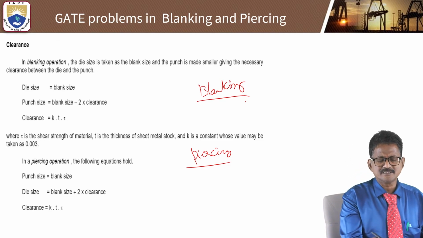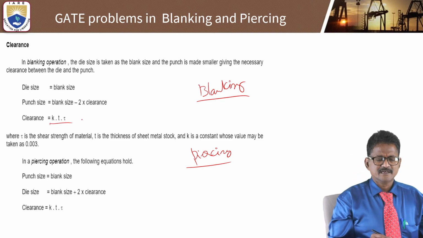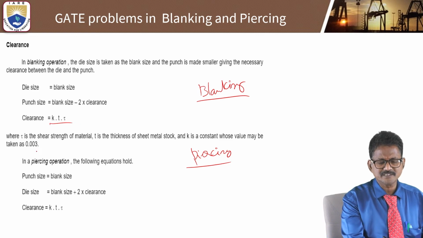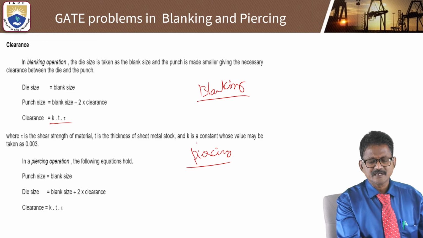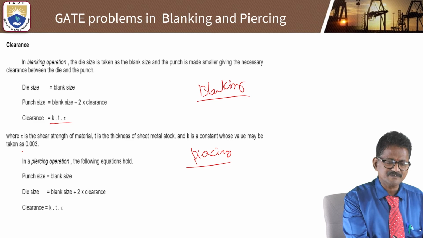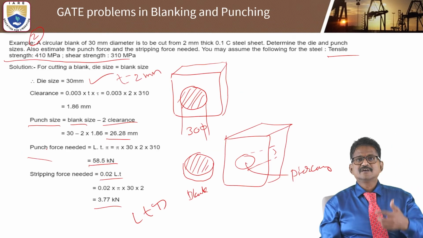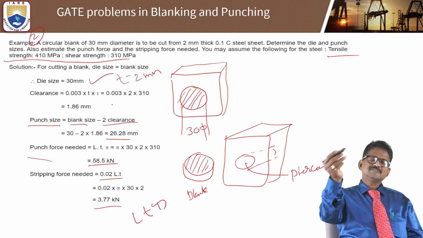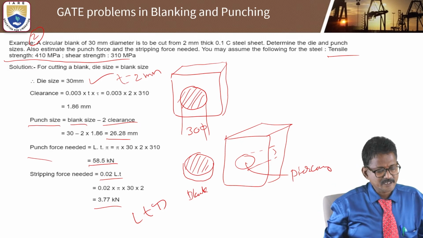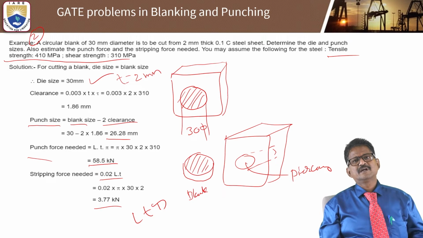This is the formula to calculate the clearance. Tau is the shear strength of the material, T is the thickness of the sheet metal, and K is the constant whose value may be taken as 0.003, taken from the design data book. Sometimes they may give the data.